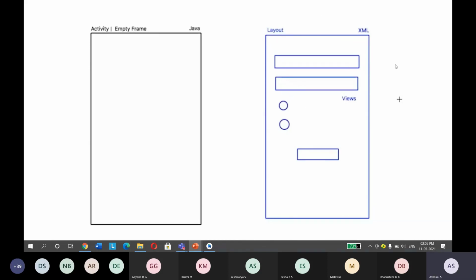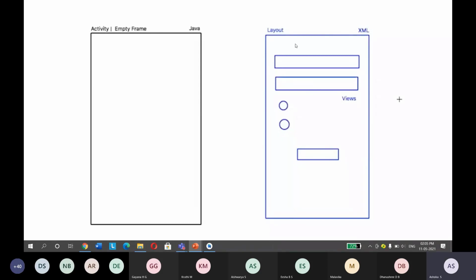Within this layout, we can have different views. We can have radio buttons, buttons, text, and images. These things are called views. So this layout contains views. And remember, activity is a Java file, whereas layout is an XML file.